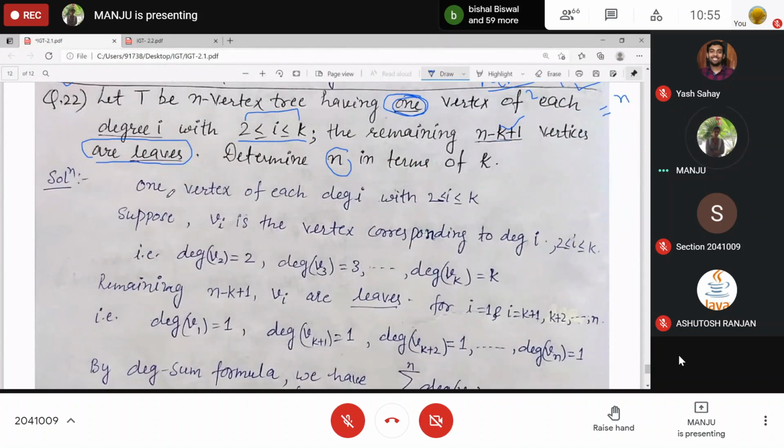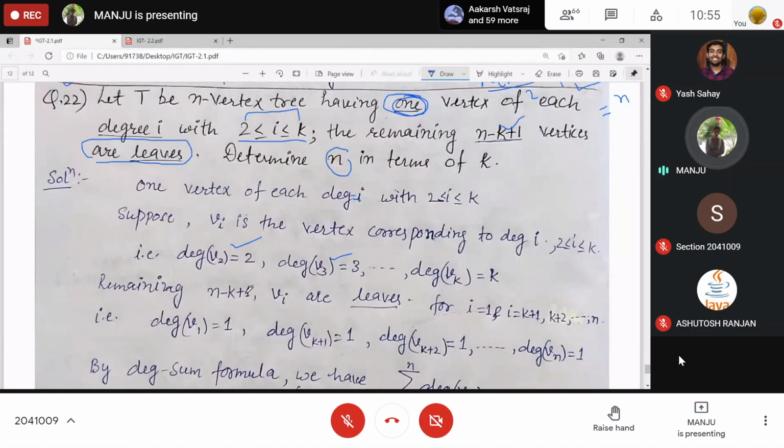There is one vertex of each degree equal to i. For each degree i, there is only one corresponding vertex. So Vi is the vertex corresponding to these degrees. So V2 has degree 2, V3 has degree 3, and so on, Vk has degree k.